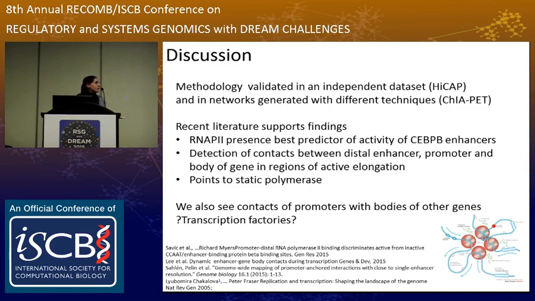The other thing that I cannot really comment so much about, because we're still investigating, is that we see many, many contacts between promoters and bodies of other genes. So we can expect that if we have the elongating polymerase at the promoter and then the gene is being elongated, there will be a contact between the promoter and the elongating part of the gene. In fact, there's a recent paper by the Blobel group which is showing these contacts by 3C. But basically, we are interested in knowing when we can see a contact between the promoter and the gene body of a different gene, what does that mean?